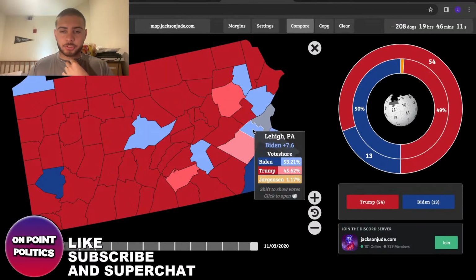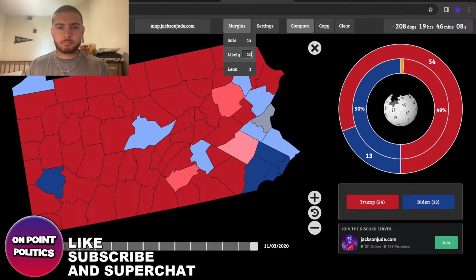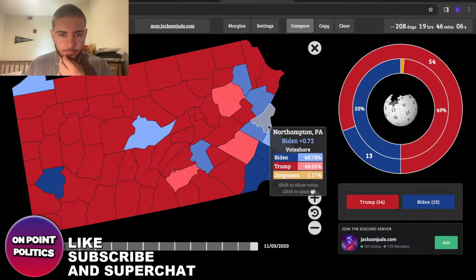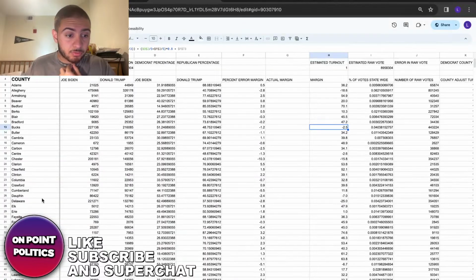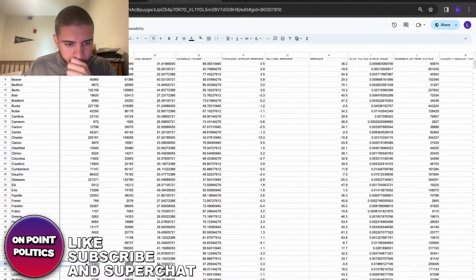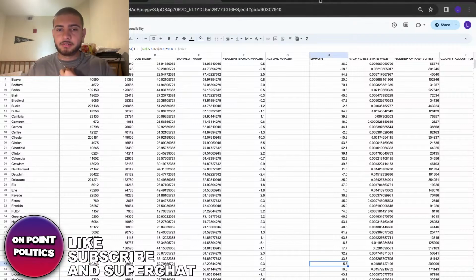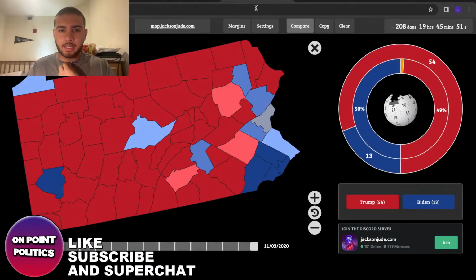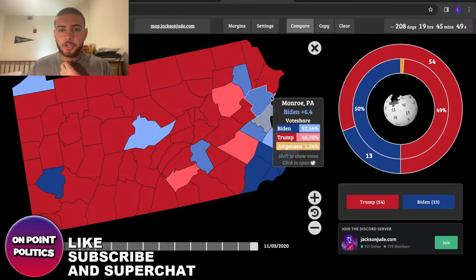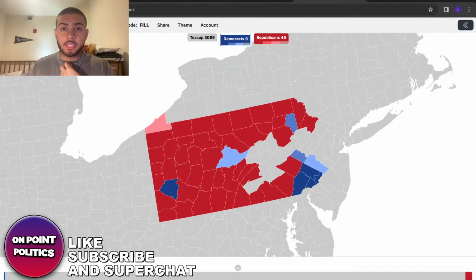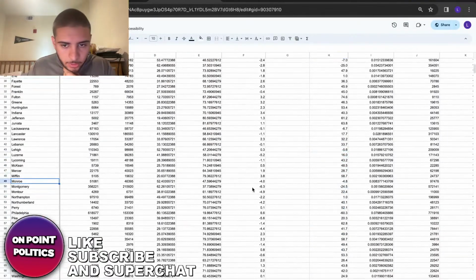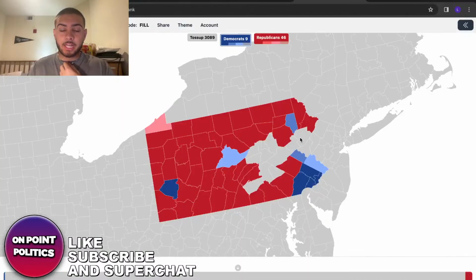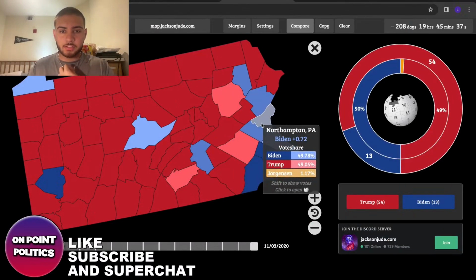This is still going to probably be likely for Biden. This county, Lehigh County, I guess that's what it's called. Yeah, it's still likely for Biden. So he's still winning it by a likely margin. Probably Lackawanna and Monroe. Maybe Monroe, he actually narrows it up. I'll go check it here really quick. Monroe, he's actually right below the likely margin there. So I was right. He does shift it.